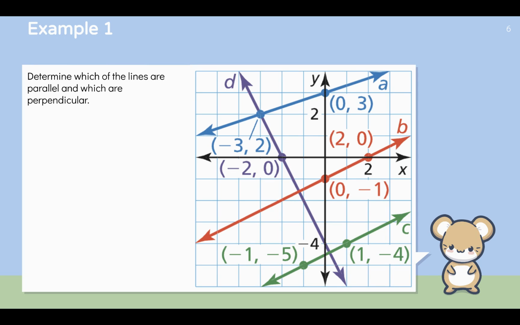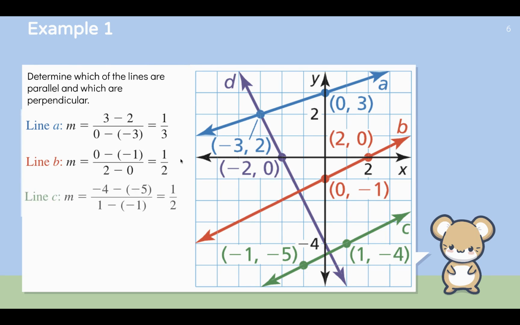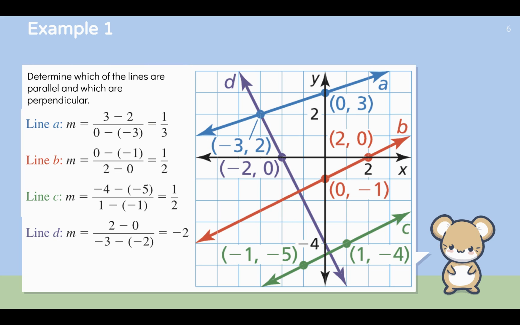So just calculate the slope of each of these lines, A, B, C, and D, and then compare the slopes. The slope of A is 1/3. The slope of B is 1 over 2. The slope of C is also 1 over 2. And the slope of D is -2. Comparing these slopes, B and C have the same slope, 1 over 2, so B is parallel to C. Both of those have slopes whose opposite reciprocal is -2, so B is perpendicular to D, and C is also perpendicular to D.